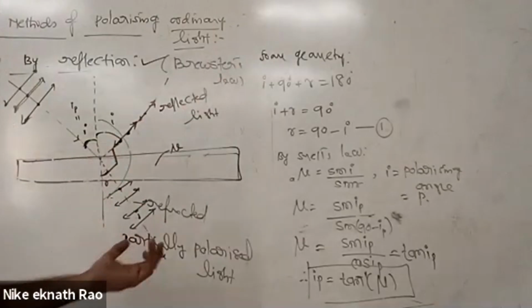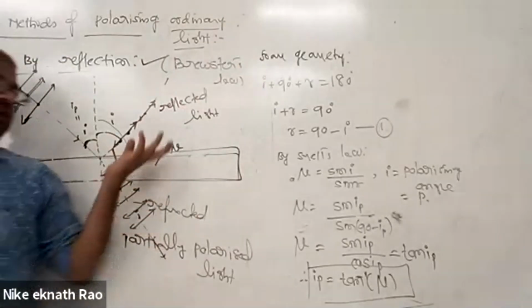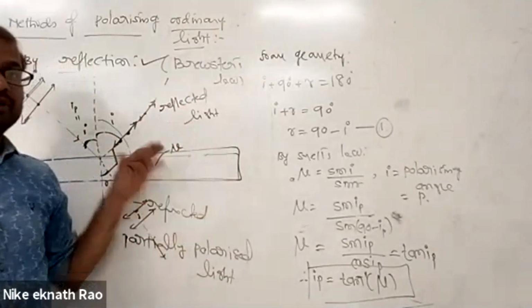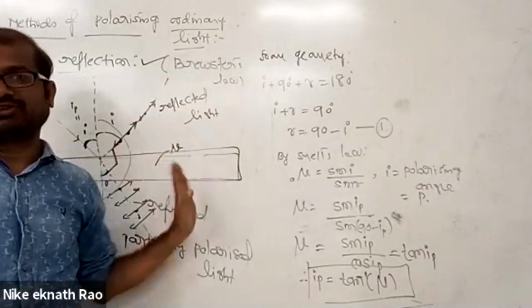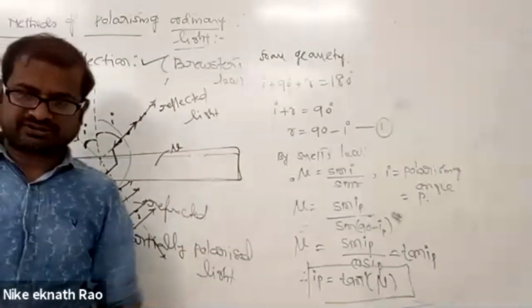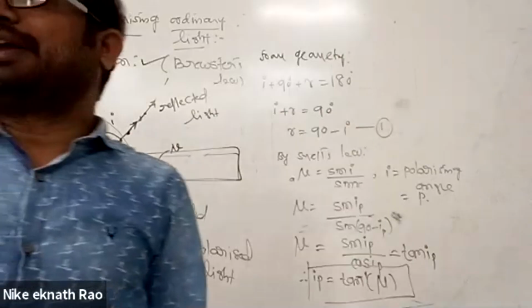Other methods also exist, such as double refraction, and for CBSE, again we have the ordinary ray, extraordinary ray, elliptically polarized light, plane polarized light, but that is not our syllabus. Only this is in our optics syllabus. And one more topic is optically active substances.